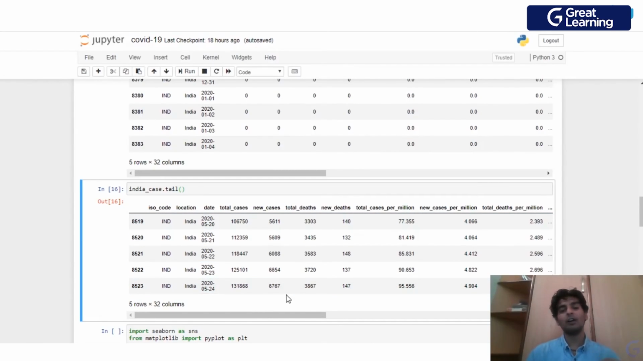Similarly, as you see, the number of new cases, we have almost 5,600 cases on 20th May, and on 24th May, we have 6,767 cases. Right, so it actually seems like even during the lockdown, people have been moving a lot and people have been spreading the disease a lot.